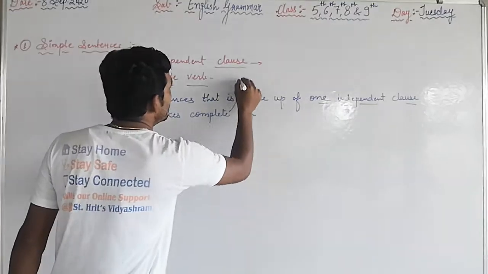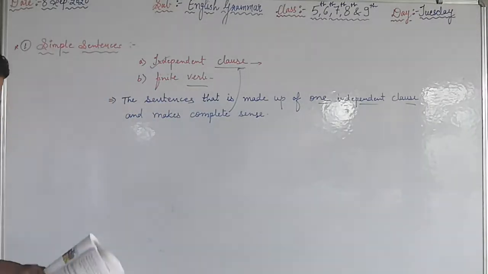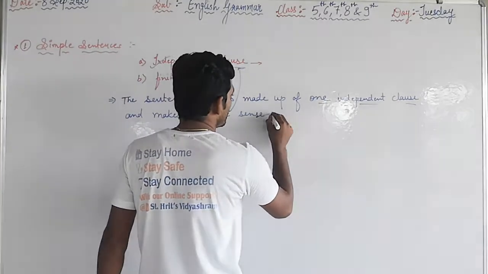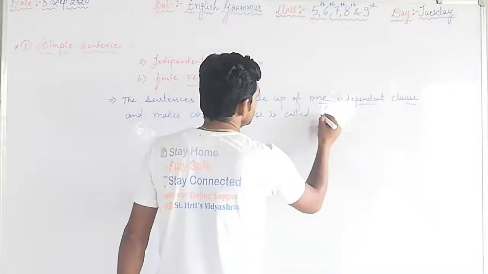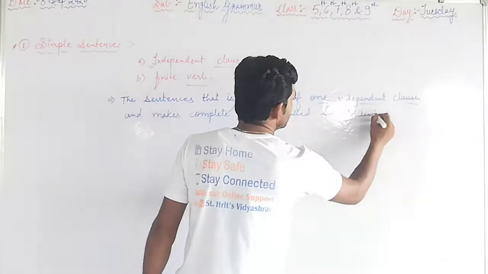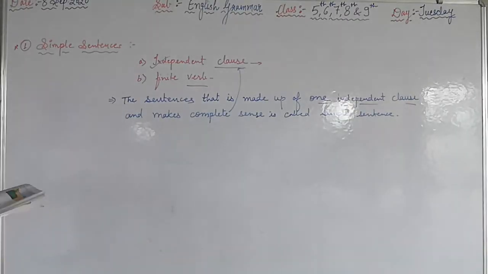That's why it's called a clause. A sentence that makes complete sense like this is called a simple sentence.